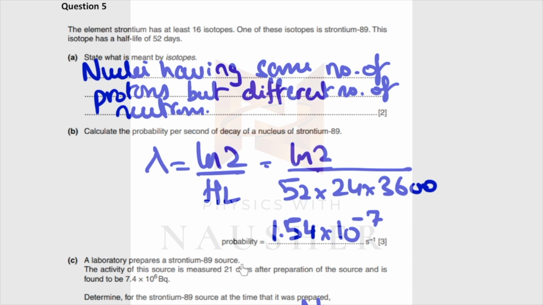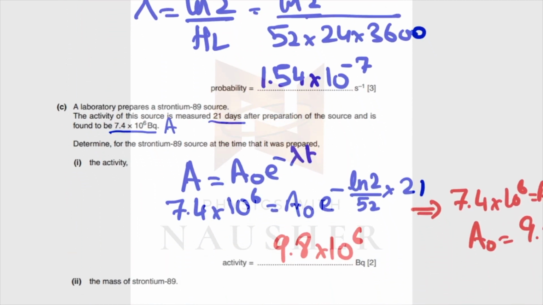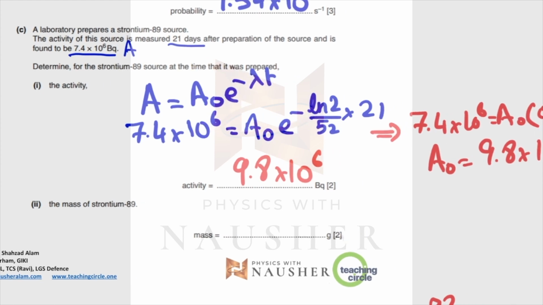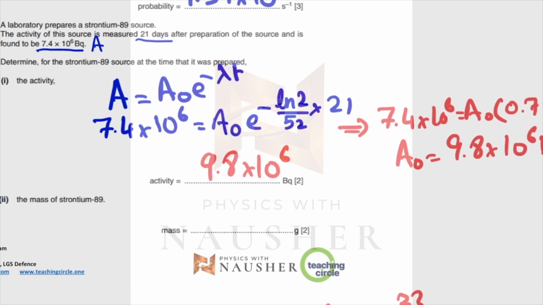Now you have a strontium-99 source and the activity after 21 days is 7.4 10 to the power 6. So this is not your initial activity, this is your final activity. वो कहता है determine for the source at the time it was prepared. So they're asking for the initial activity in the next part. Now how do you calculate the initial activity? You do A is equals to A naught e to the power minus lambda t.